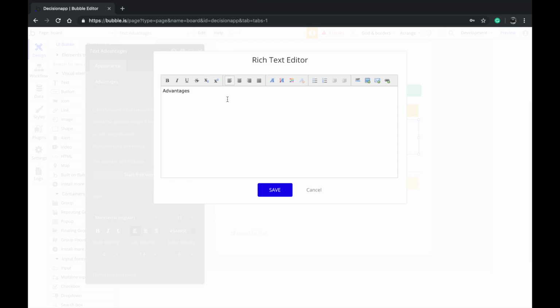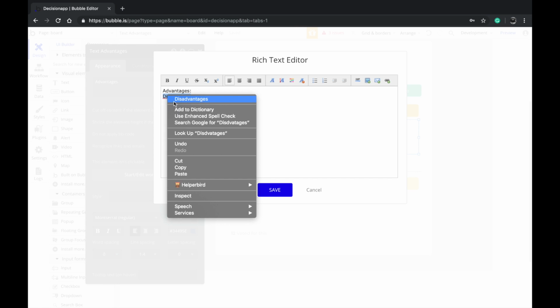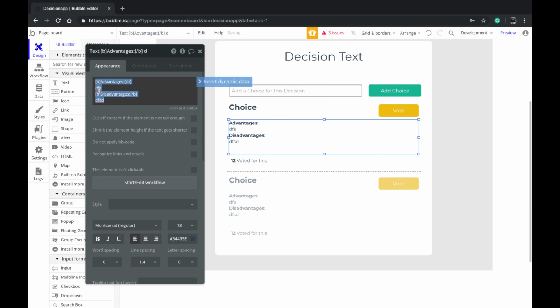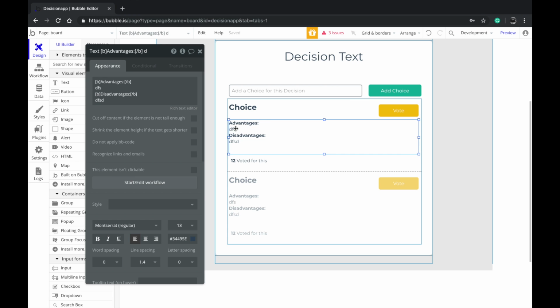A better way to do this is by advantages, disadvantages. I don't know if this is the best way to present this, but what we're gonna do is we're gonna make this bold and this also bold, and I'm gonna add a couple of dummy values. I'm gonna unbold this, and I'm gonna save, and I'm gonna allow the user to edit the advantages and disadvantages.